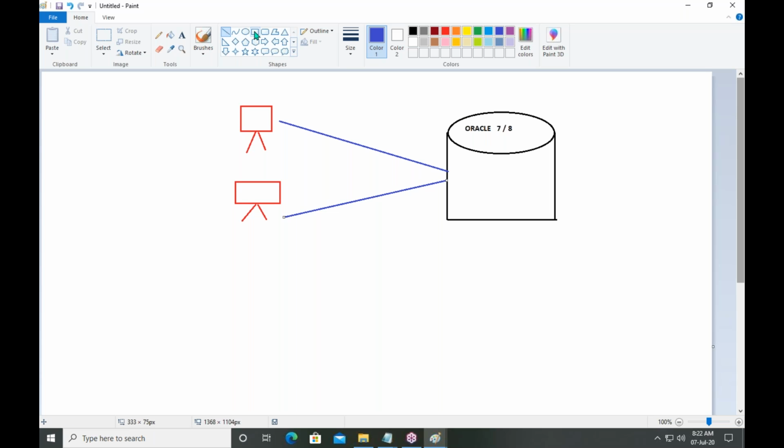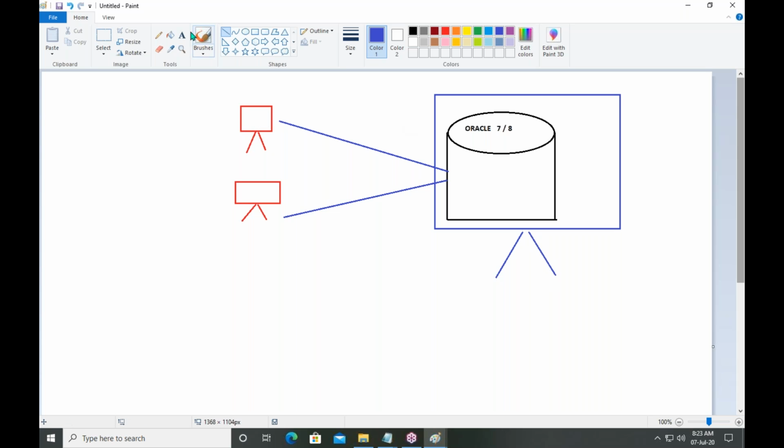See, one more example I'm giving. This is one system. It is a database, but it is also located under one system. It is a server, and from the server, how to access?